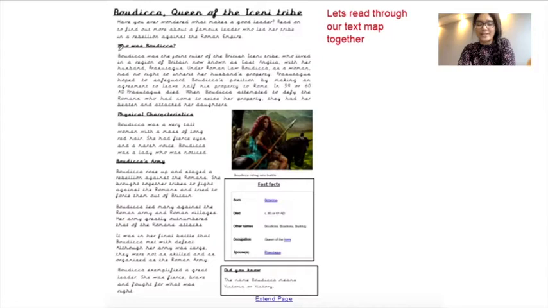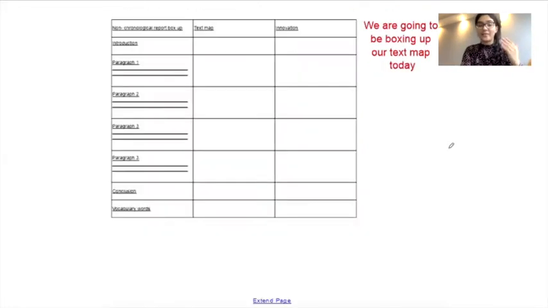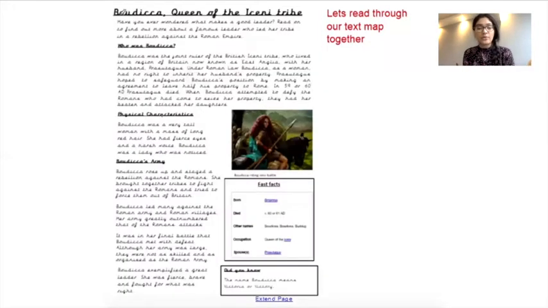Have you ever wondered what makes a good leader? Read on to find out more about a famous leader who led her tribe in a rebellion against the Roman Empire. So what I can see, actually, do you know what I'm going to do? I'm going to highlight on the text map the features that we can see. And then for your task, you're going to put it onto your text map. So I'm going to say that the first feature I can see is rhetorical questions. So I'm going to write that, which is the have you ever wondered what makes a good leader? Rhetorical questions. So that is a feature that you could include in your writing.